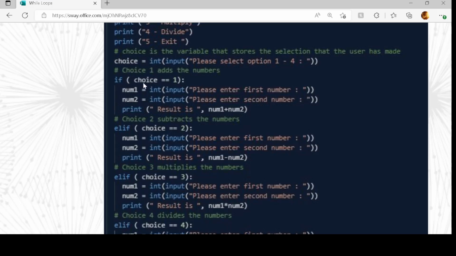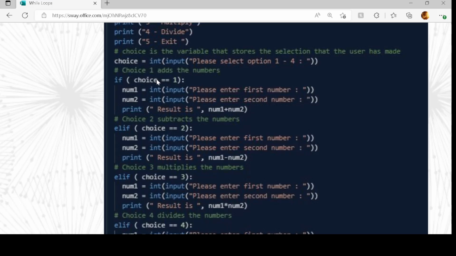So again, I've got if choice is equal 1, we get number 1. So we've got our keyword input. So we're reading from the user, please enter first number, making it an integer, storing it in num1, and then again I've got int input. So I've got input which will get user information. It takes it in, we're casting it or making it an integer, and we're storing it inside num2. Then we print out the result. This is addition, so it's just result is num1 plus num2.